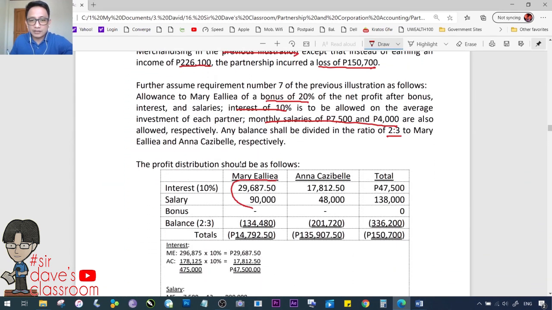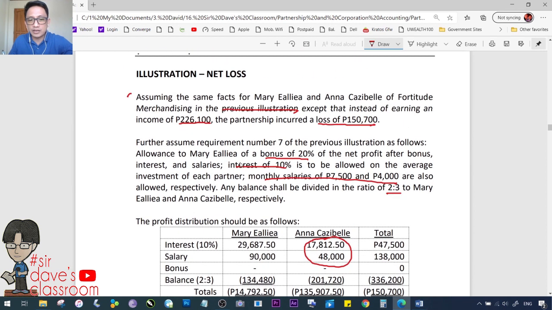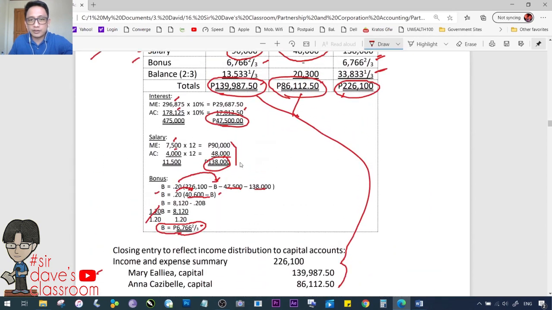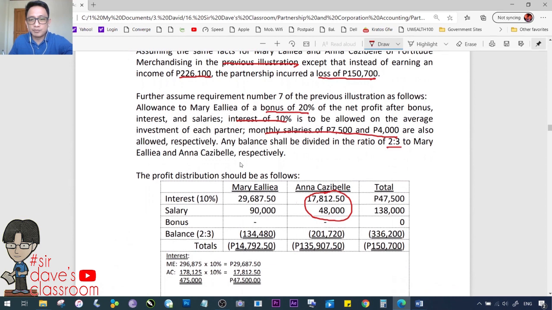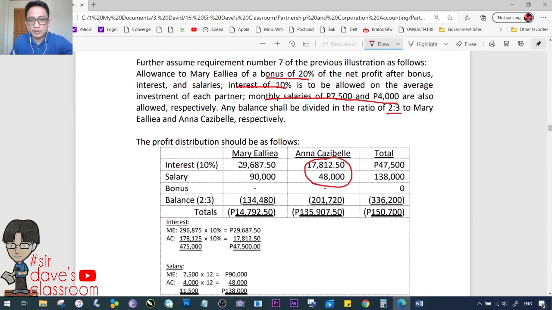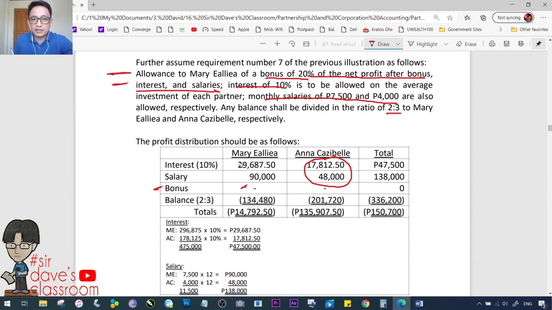Ayan. 29,687.5 and 17,812.5. Once again, let us verify. 90 and 48,000. That is correct. Alright? Maiiba lamang, siyempre yung bonus, dahil loss na tayo to begin with, wala nang ibibigay. Although may nabanggit dito na 20%, etc., etc., from this line up to this line, no bonus will be given in this case. And the negative balance, so nailagay mo na yan, ito,